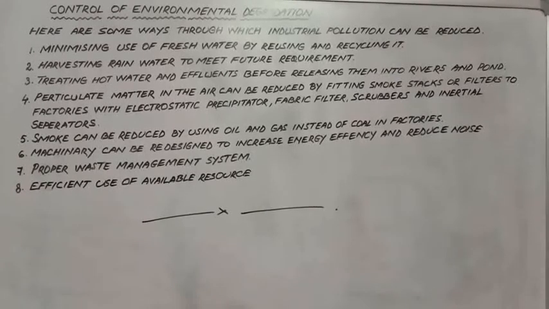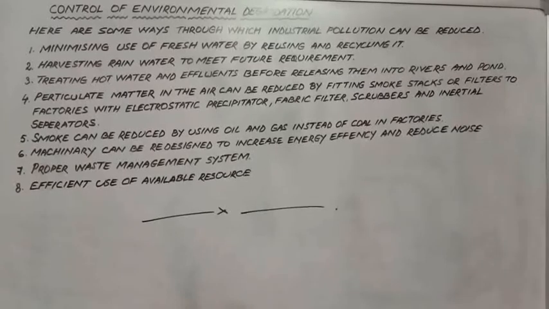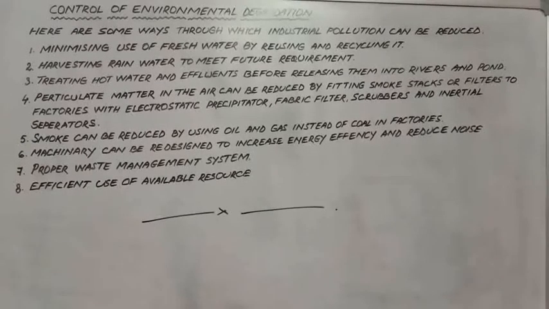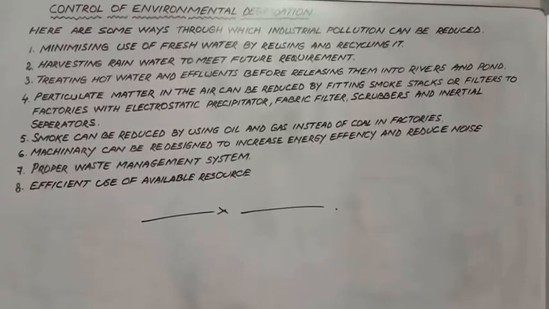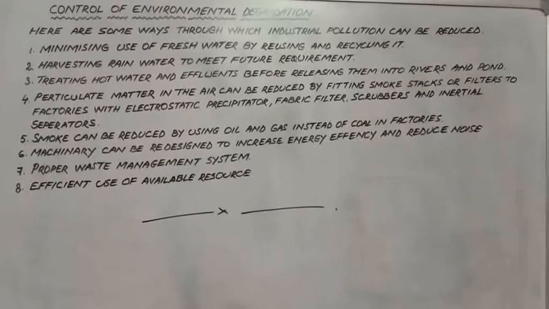In coming days there will be a shortage of water, and industries require water. So the industry has to arrange its own water, and this can be done by harvesting rainwater during the rainy season. During the rainy season, a lot of water gets wasted, and if this water can be stored in tanks, it can be used in the future to meet the water requirement.